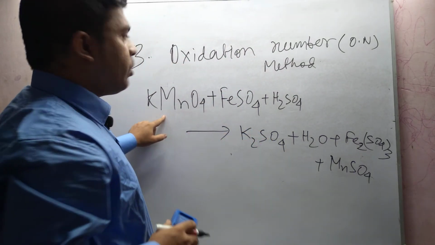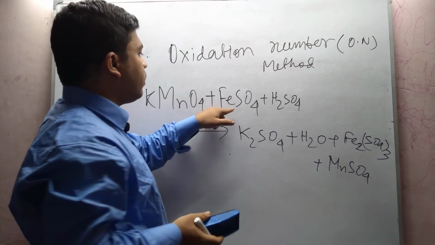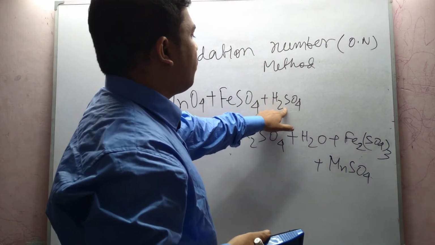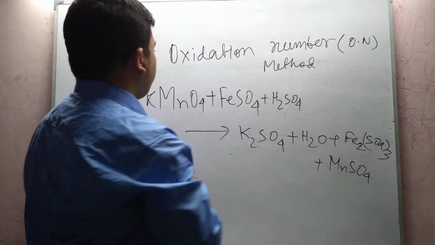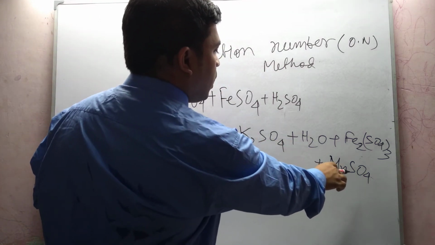This is our complete equation. Potassium permanganate, you know this compound well, reacts with ferrous sulfate in the presence of sulfuric acid, where potassium permanganate changes to manganese sulfate.